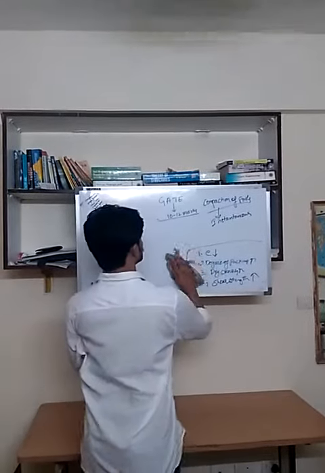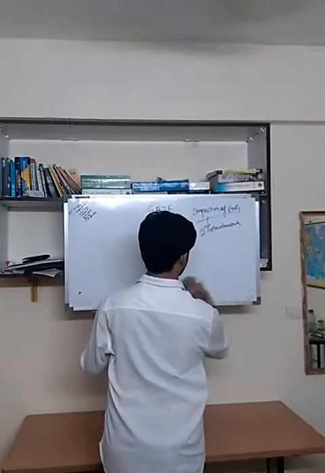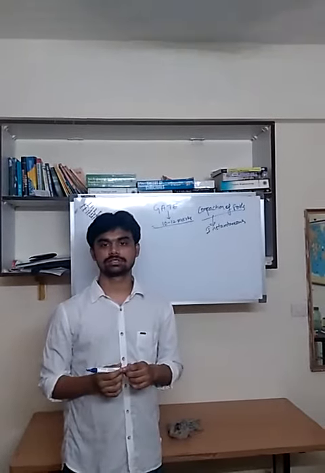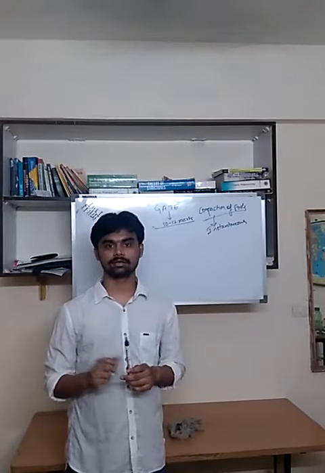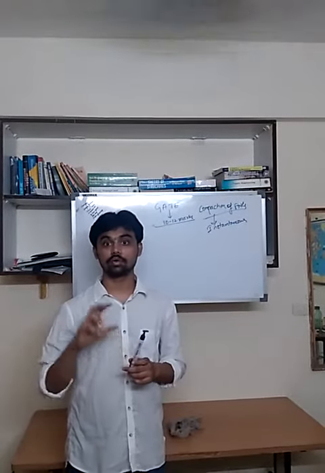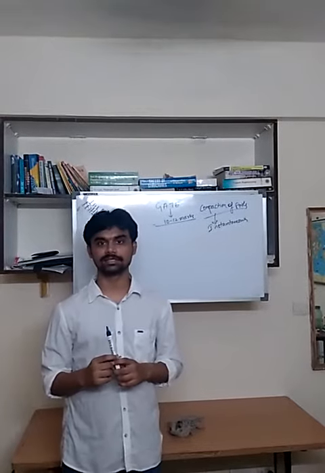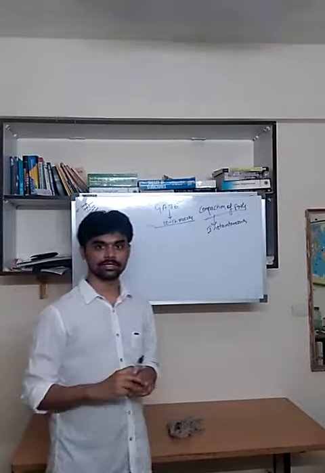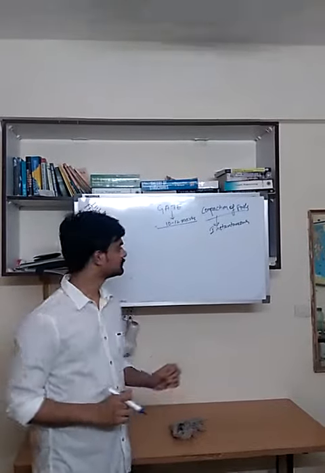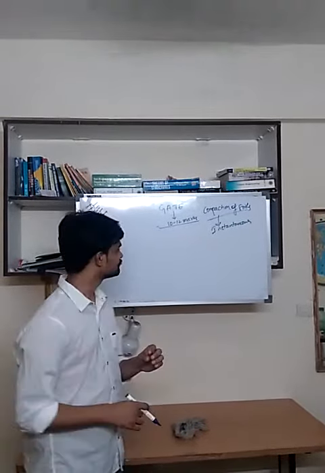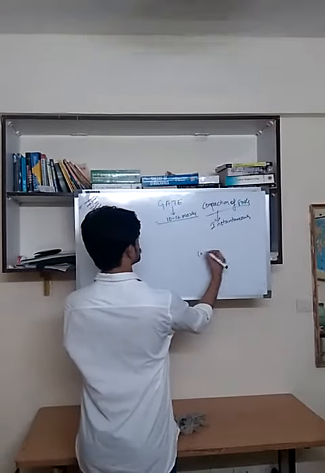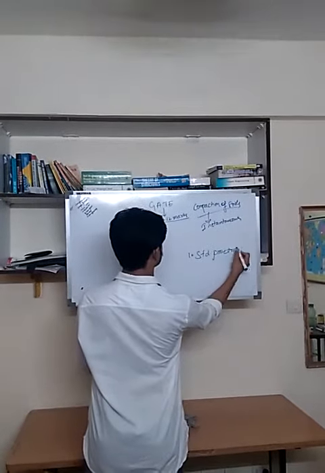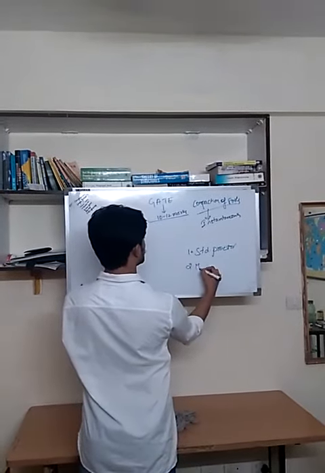Now, how would we be able to know how much maximum density the soil is able to attain, and at what water content it will attain maximum density, maximum dry density mainly? How are we going to know that? For this, there are two tests which are conducted in the laboratory. One, the standard Proctor test, and two, the modified standard Proctor test.